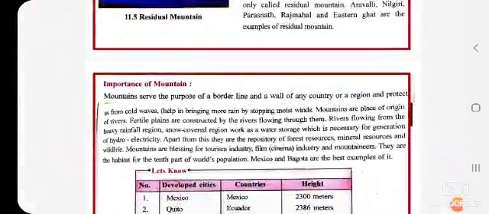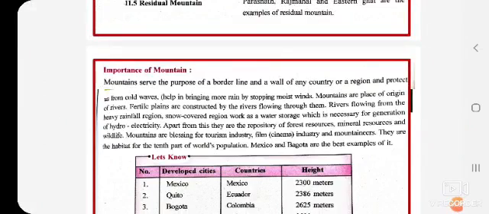The mountains serve the purpose of a borderline and a wall of any country or a region, and protect us from cold waves. Mountains are the place of origin of rivers. So why are these mountains there? The mountains serve the purpose of borderline. It shows the borderline of our country.